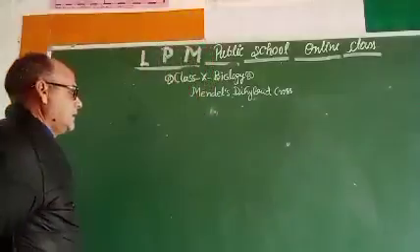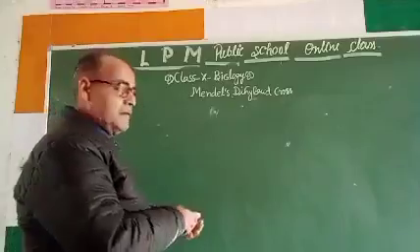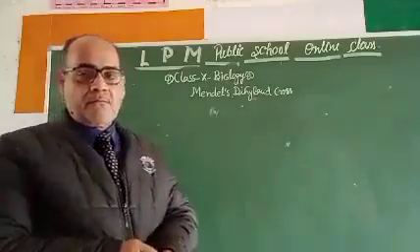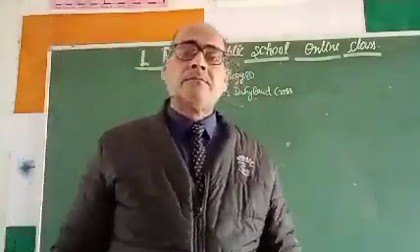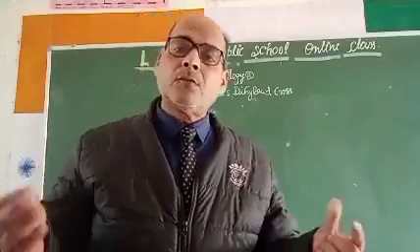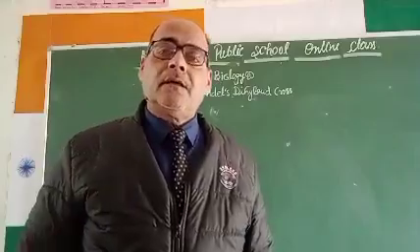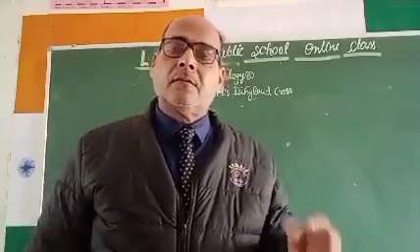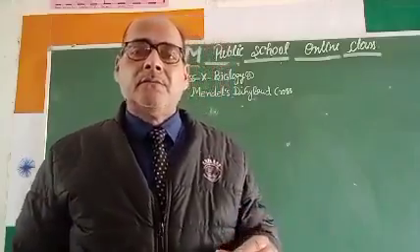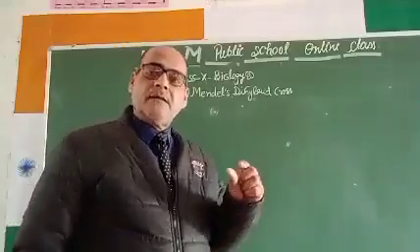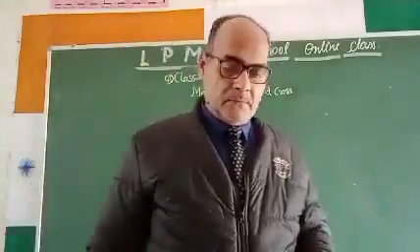In his dihybrid cross, he took two characters into consideration, and you can take any two characters among all the 7 characters. The example of two characters are seed color and seed shape.